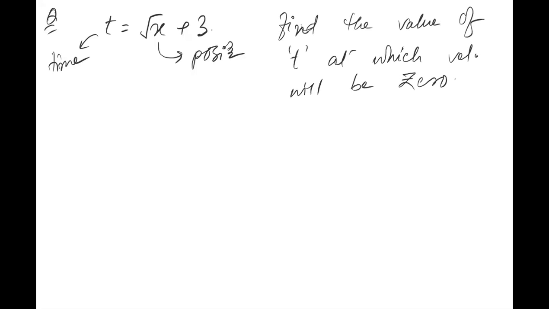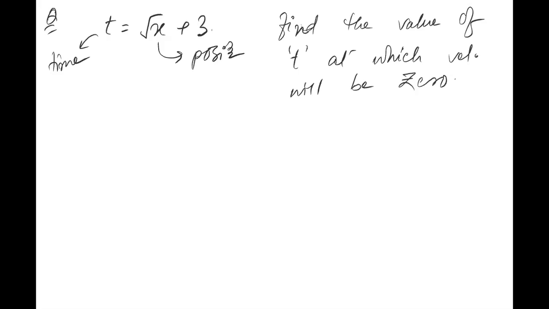Sir, can velocity become 0? Yes, velocity can become 0. If this had been speed, it can never become 0. But velocity can become 0, right? So find the value of time at which velocity will become 0. This is your question.